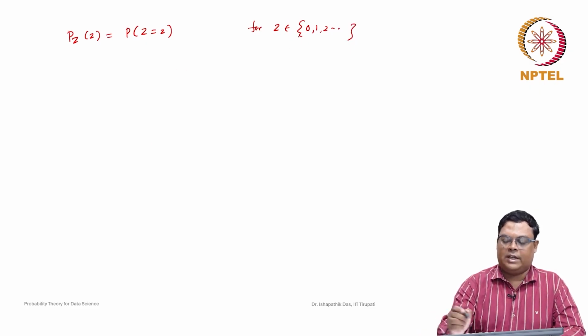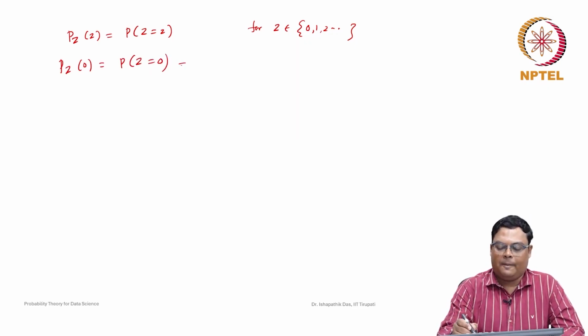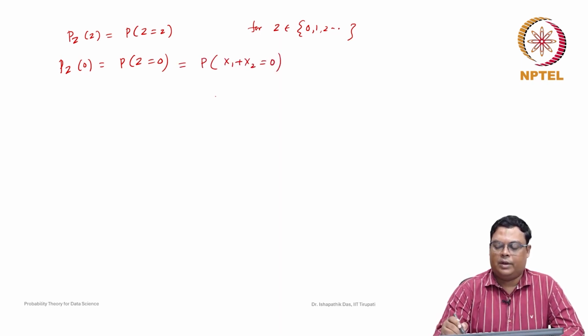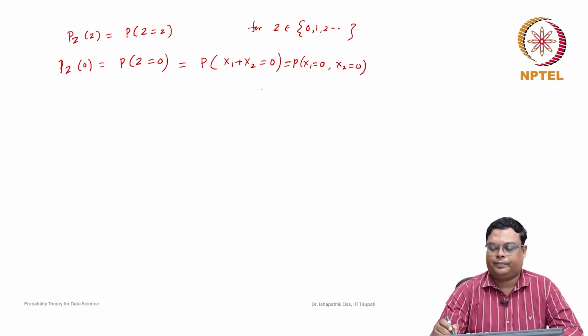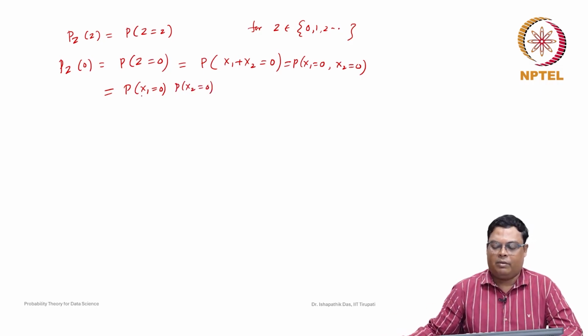Suppose small z is equal to 0, so p z of 0, which is nothing but the probability that z is equal to 0. How can we find that? Here z is equal to x1 plus x2, equal to 0. Now how can it be possible that this sum is 0? Because the range contains minimum value 0, this is only possible if x1 is 0 and x2 is 0. Because they are independent, this is nothing but the probability x1 is equal to 0 times the probability x2 is equal to 0. Now we can multiply these probabilities and find the value.